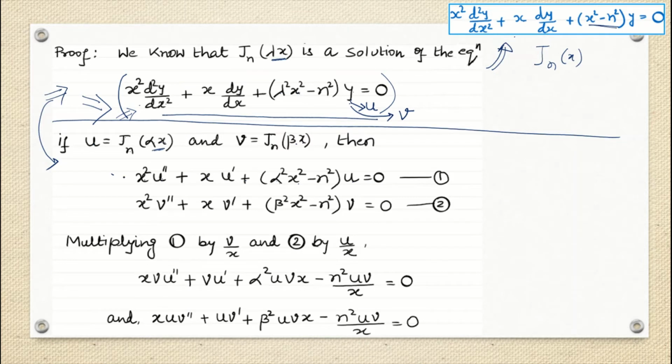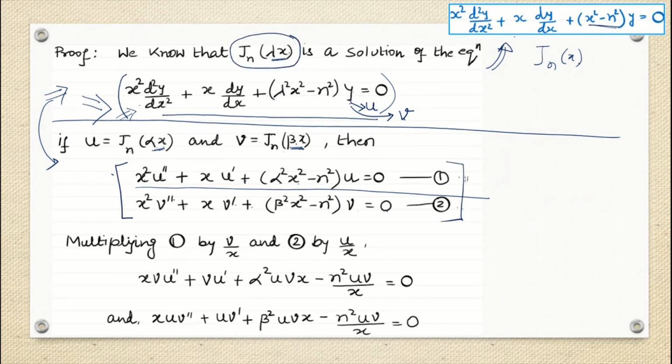Similarly, if I put y as v, what can I write here? x square, and then d2y by dx square gives v double dash, plus x dy by dx gives v dash, plus, now taking it as beta x, since v is nothing but J_n(beta x), beta square x square minus n square, v equals 0. So I am done with these two equations.